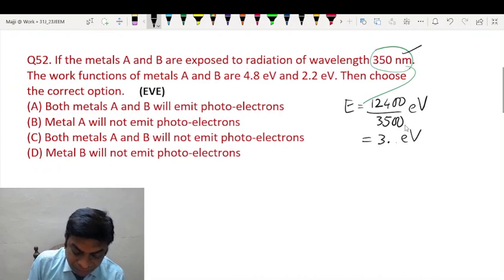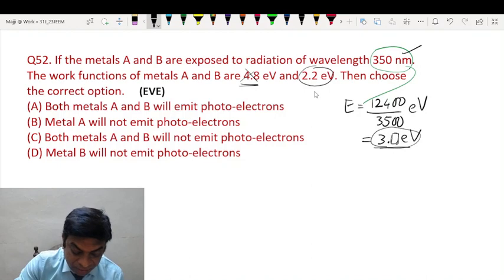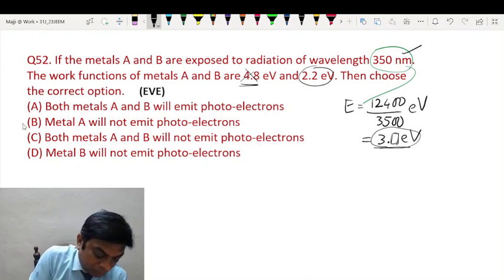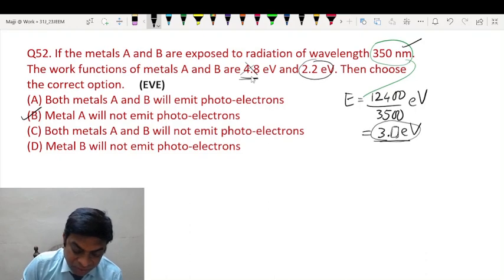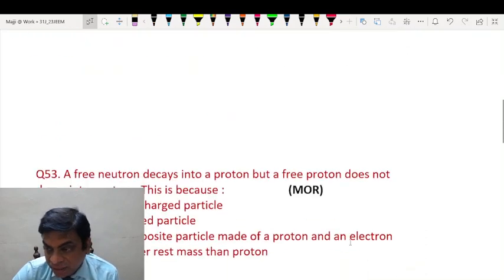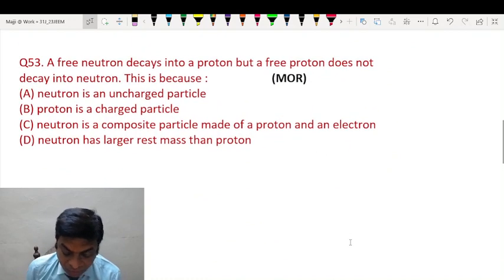Now as you can see, if work function is more than the energy of the incident light, then photoelectric effect cannot be observed. Whereas if work function is less than the energy of the incident photon, only then you can observe the photoelectric effect. So metal B will show photoelectric effect, but not A. Here B option, that is metal A will not emit photoelectrons because its work function is more than the energy of the incident light.